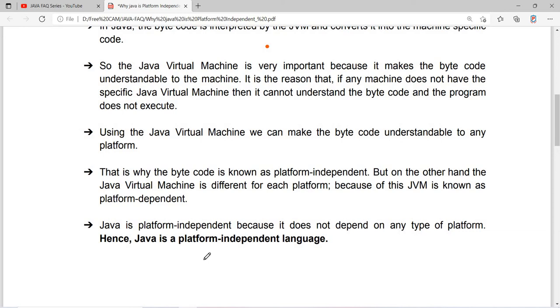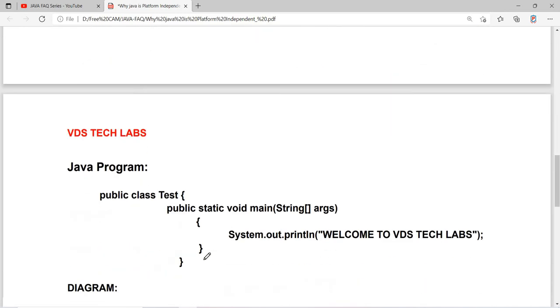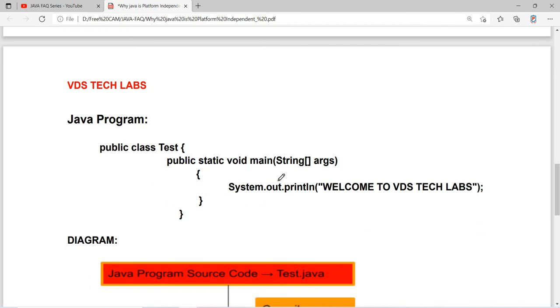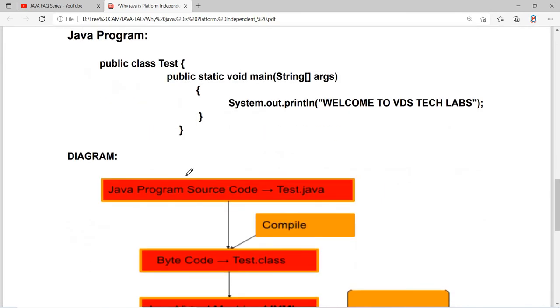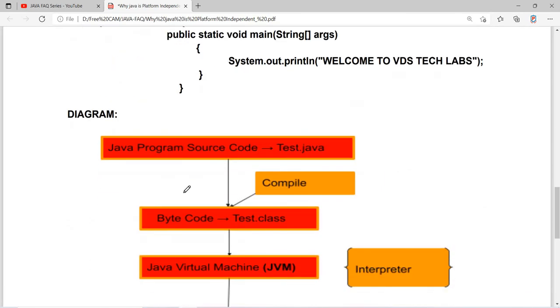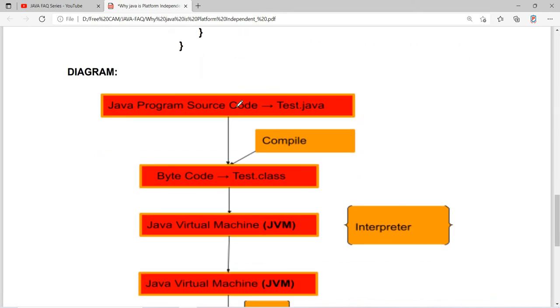Now here we'll see one example. This is a Java program, Test.java. What happens when we are going to execute any Java program? Let's suppose this is Test.java, and when we compile this program using javac, it converts the source code into bytecode by the compiler.